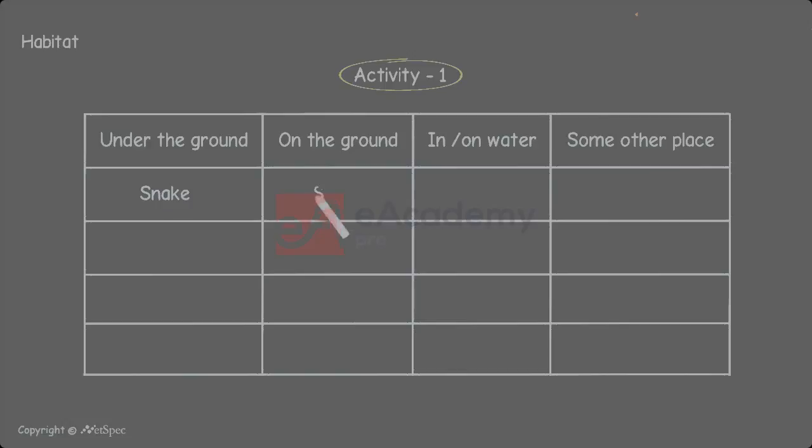Then, if we take earthworm, they only live inside the ground, whereas a cat lives on the ground. It cannot live in or on water. And lotus, which lives only on the surface of water. A sparrow can live in a home. So, this is the way to place or classify animals according to their place.